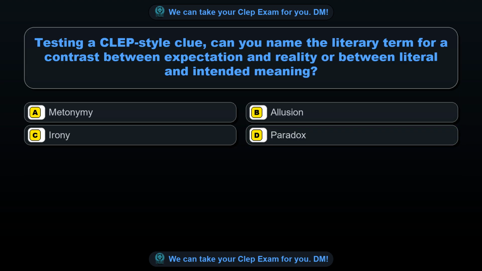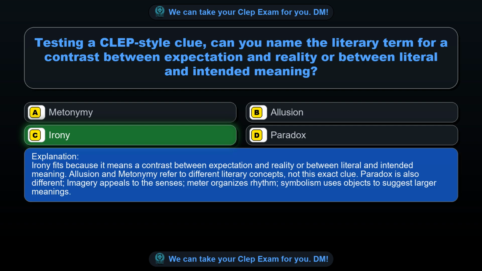Question 14. Testing a CLEP style clue, can you name the literary term for a contrast between expectation and reality or between literal and intended meaning? Option A, metonymy. Option B, allusion. Option C, irony. Option D, paradox. The correct answer is option C, irony.